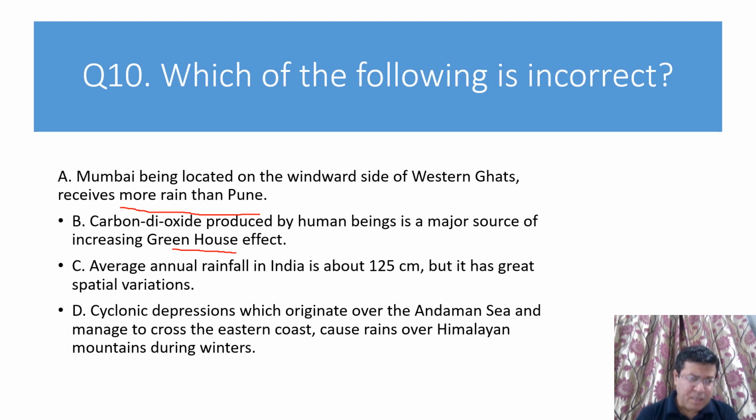Let's see. C. Average annual rainfall in India is about 125 centimeter, but it has great spatial variations of rainfall. Some areas receive high rainfall, some areas receive low rainfall. D. Cyclonic depressions which originate over Andaman Sea. Yes, Andaman Sea is in Bay of Bengal, and manage to cross the eastern coast and cause rains over Himalayas, in the northern region of India. So that is why D option is factually not correct.